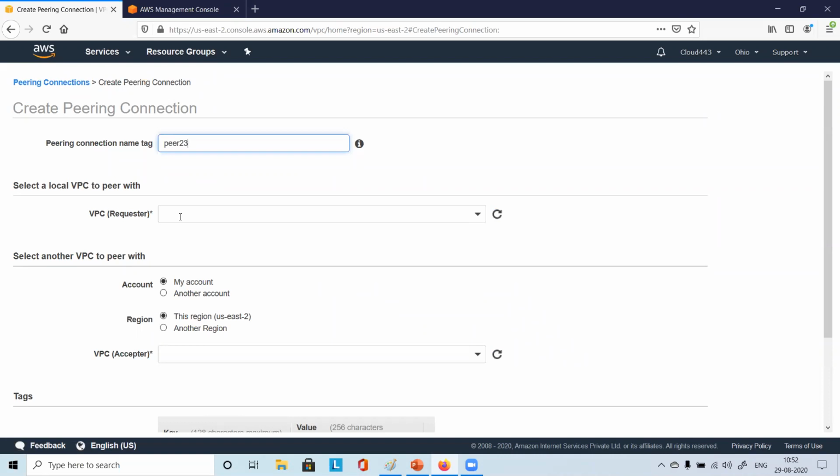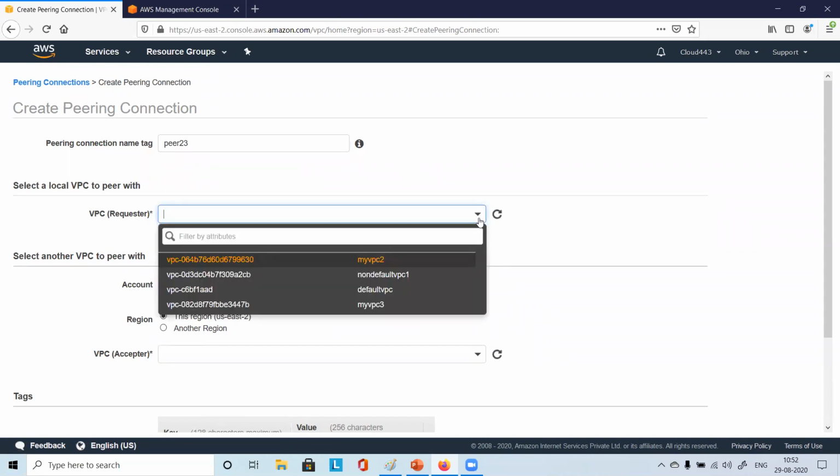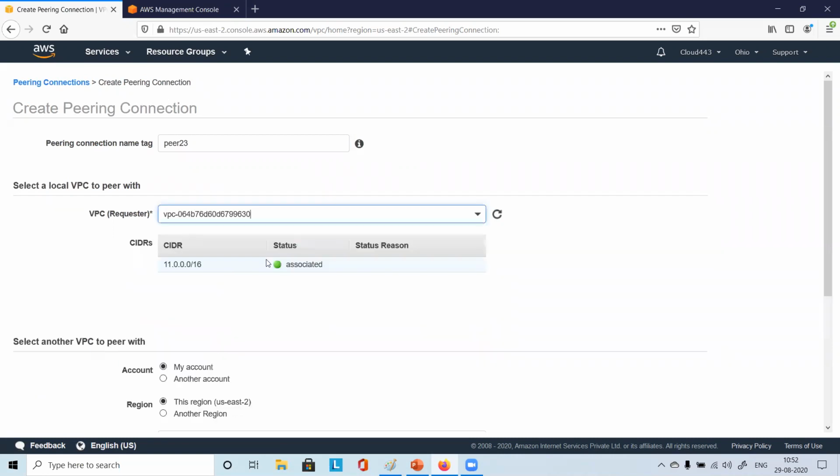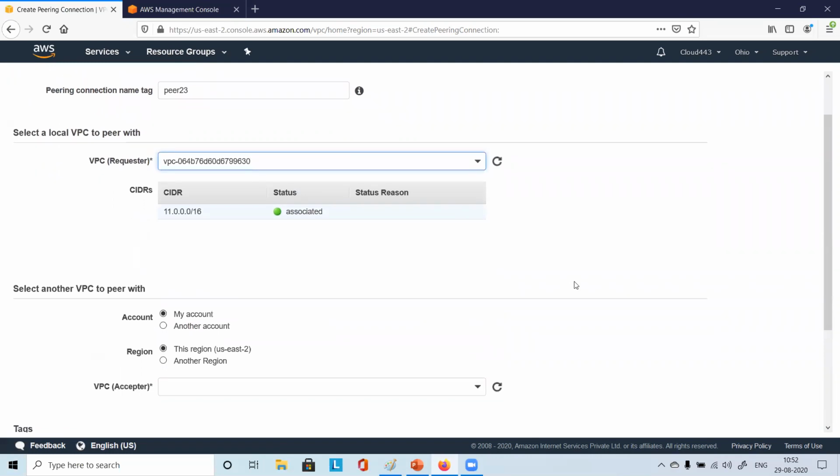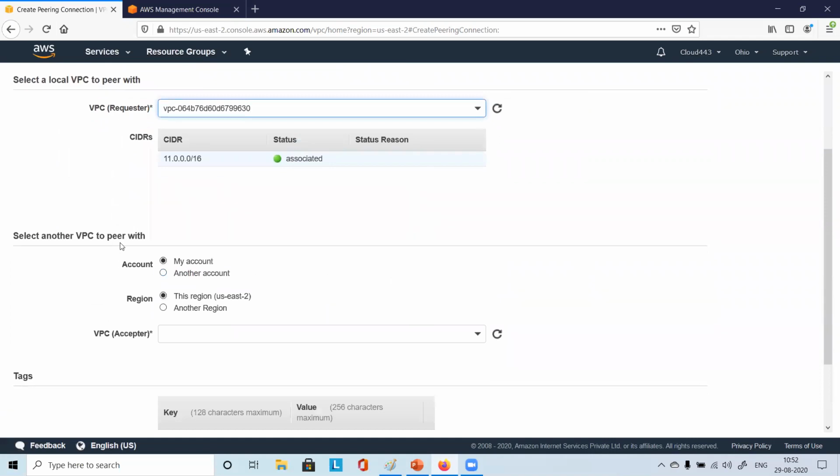Now, who is the requester VPC? Who is initiating this, right? So here, you see, I have all the options. I will choose my VPC 2. You see here, it says this particular IP address is associated, right? This particular CIDR range is associated here. Select another VPC to peer with.